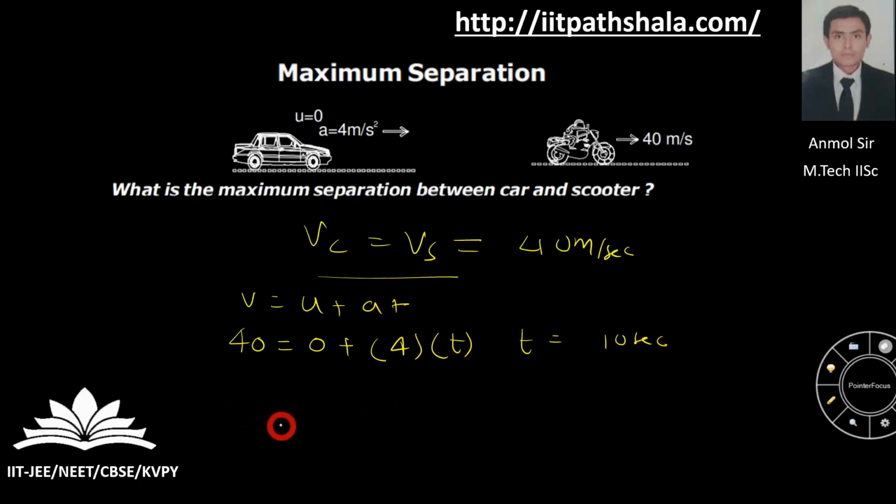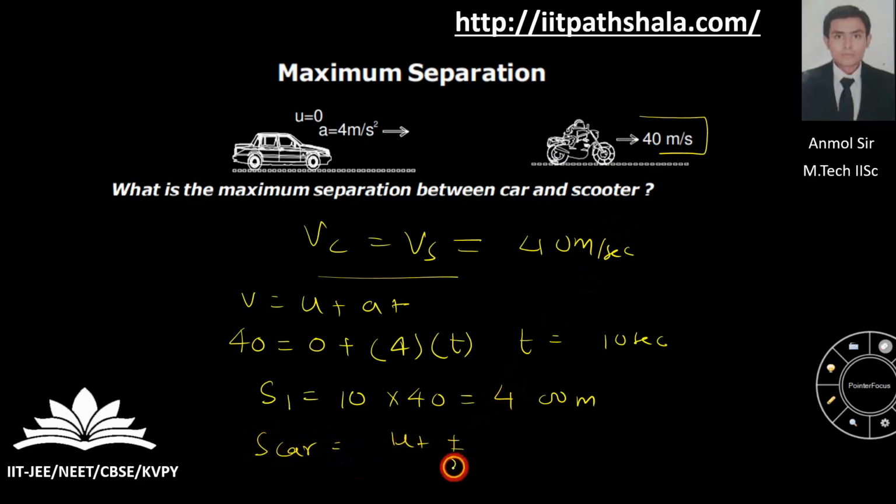Now the distance traveled by the scooter in the 10 seconds is nothing but 10 into 40, which is 400 meter, because the scooter is undergoing uniform motion with a velocity of 40. And the distance traveled by the car is ut plus half at square. u is 0, half, a is given as 4, then t is 10 whole square, so you have 200 meter.